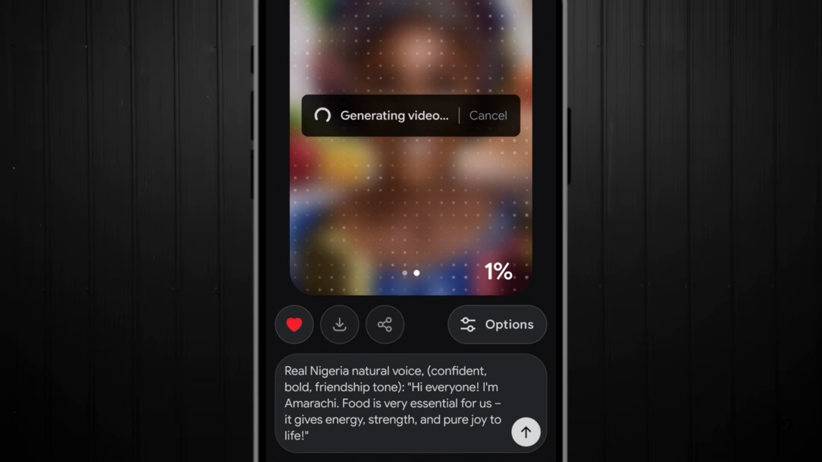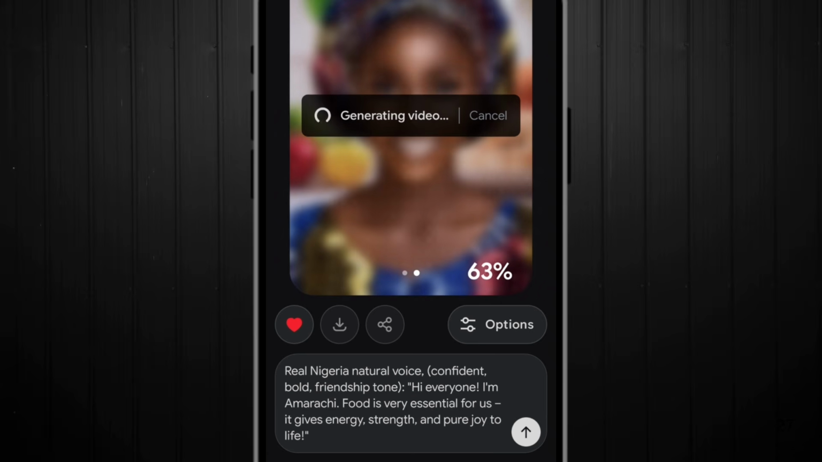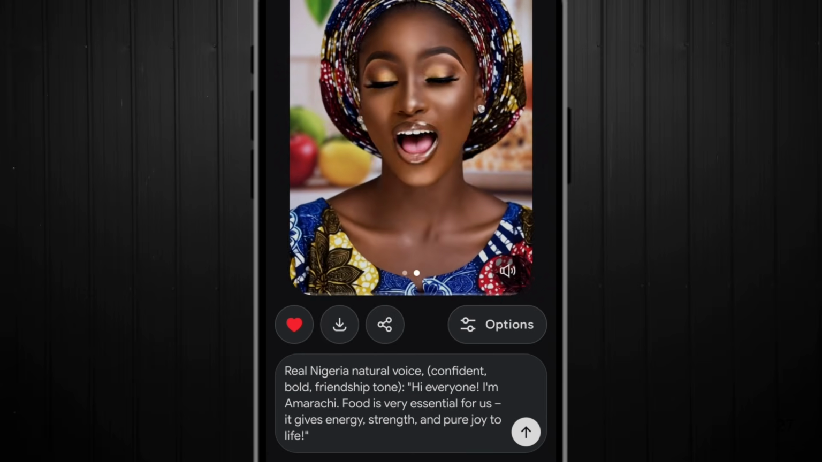Let's see how Grok's natural voice sounds. I'll also use Pidgin. I will prompt it in Pidgin. Let's see how it will do. First let's use good English. Second one will be Pidgin, and third one of course will be Igbo. Let's see if Grok can speak Igbo. Hi everyone, I'm Amarachi.